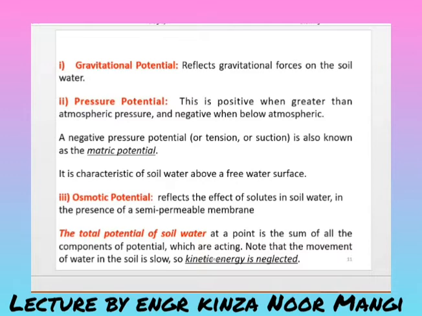Means if the soil is semi-permeable, meaning it allows water to some extent, then the solutes will help to move the water, and the water will start to flow. That's what the osmotic potential is called. Now the sum of these three, gravitational potential, pressure potential and osmotic potential, will be called the total potential of the soil water, neglecting kinetic energy. Why? Because water in the soil moves very slowly, because of which we ignore the kinetic energy.